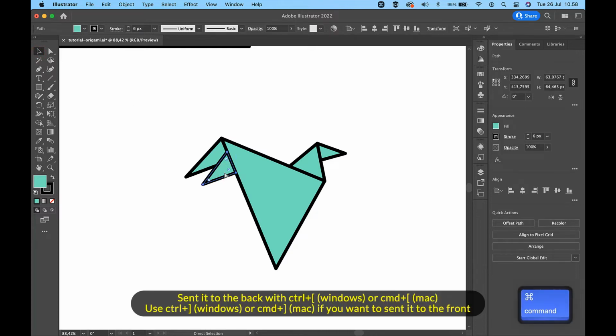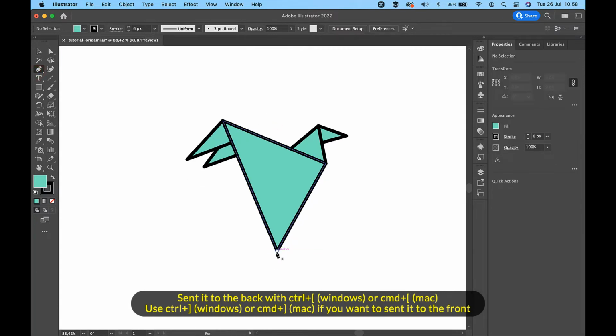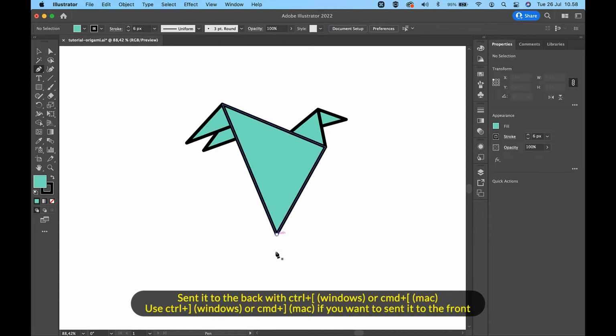Send it to the back with Control and left square bracket on Windows or Command and left square bracket on Mac. Use Control and right square bracket on Windows or Command and right square bracket on Mac if you want to send it to the front.